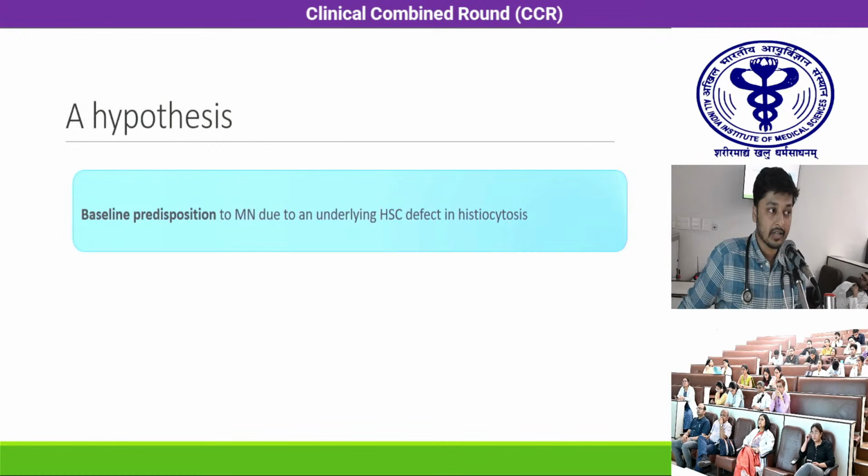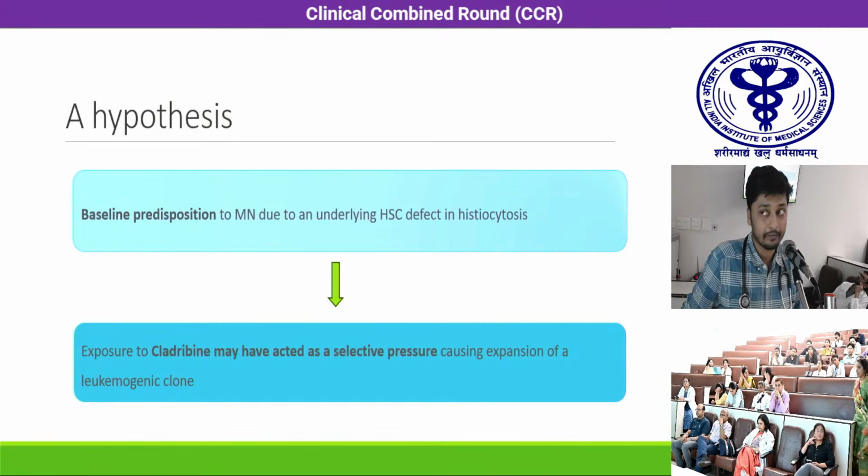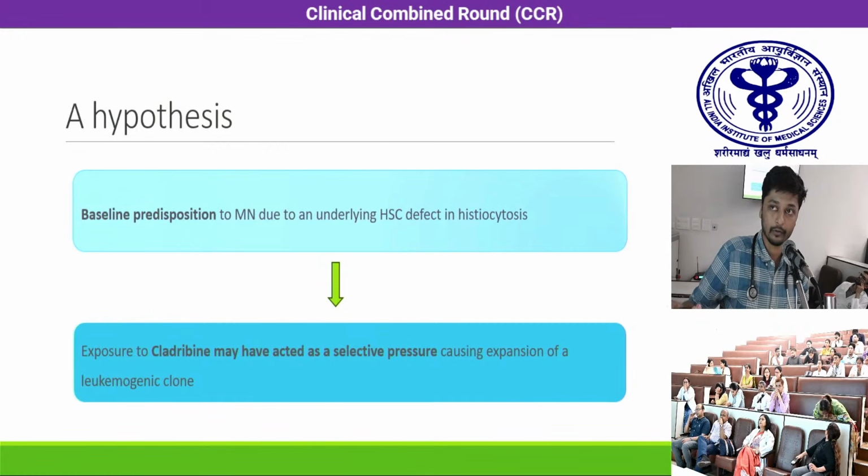So a hypothesis in our patient would be that he already would have had a baseline predisposition to myeloid neoplasia due to an underlying stem cell defect in histiocytosis. And exposure to cladribine may have acted as a selective pressure causing expansion of a leukemogenic clone. This is just one hypothesis. We cannot confirm or refute this.